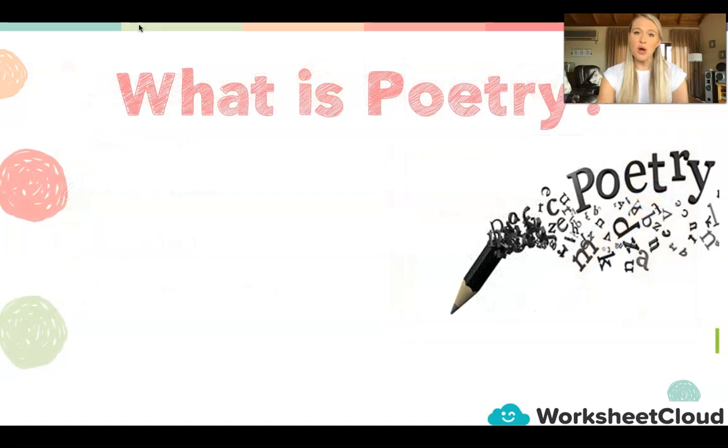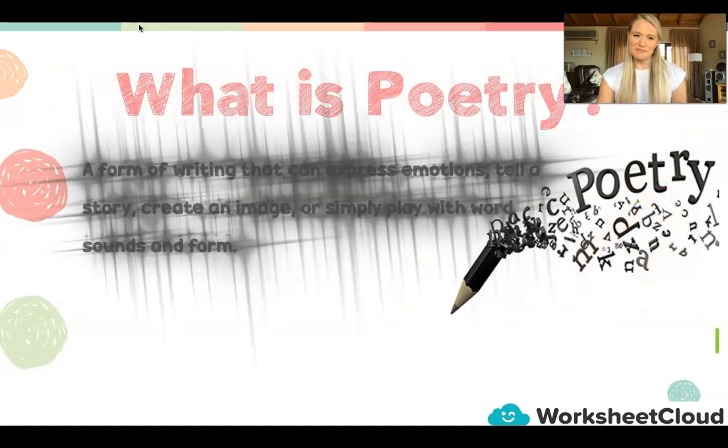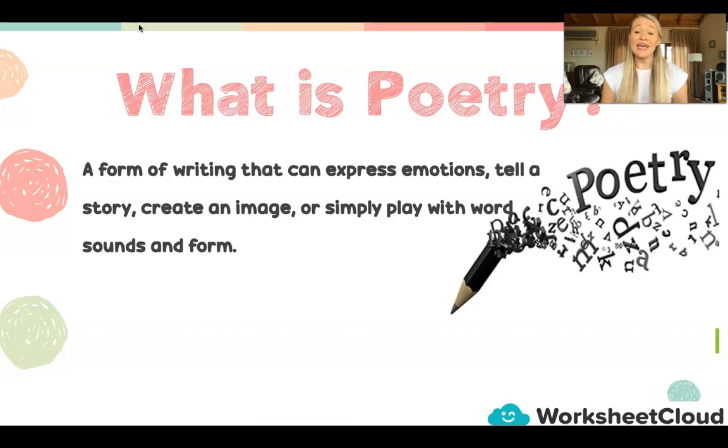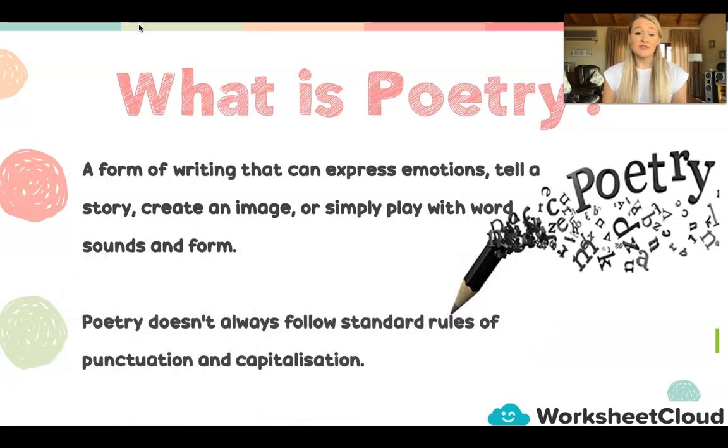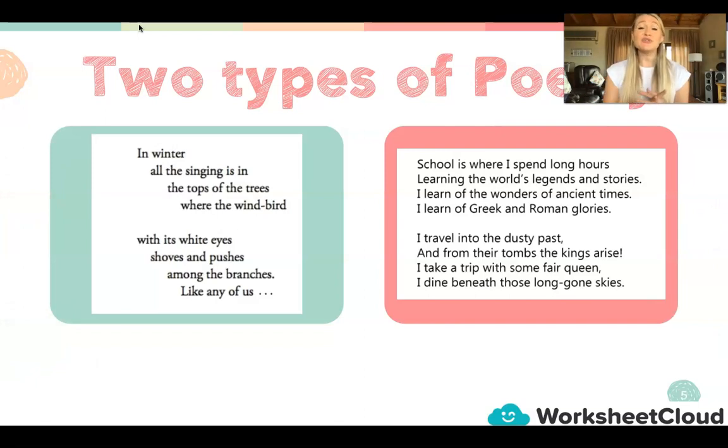Right, so let's start off. What exactly is poetry? Poetry is a form of writing that can express emotions. It can tell a story. It can create an image or simply play with word sounds and forms. Poetry doesn't always have to follow standard rules of punctuation and capitalization. So that is a little bit of leeway for some of you that forget your capital letters and your full stops. That is a plus side about poetry, which is really great.